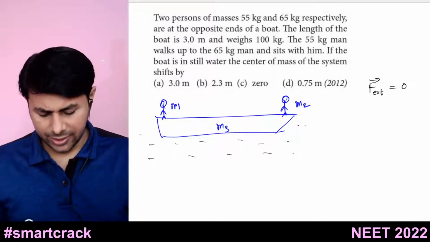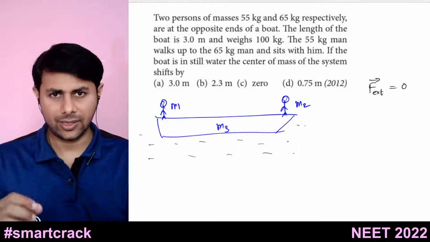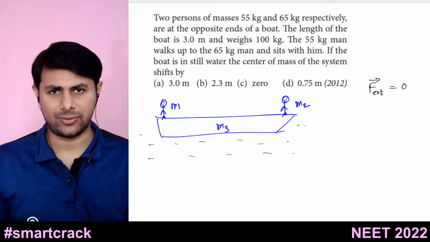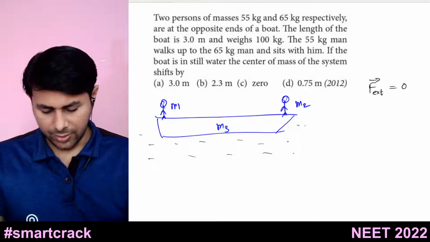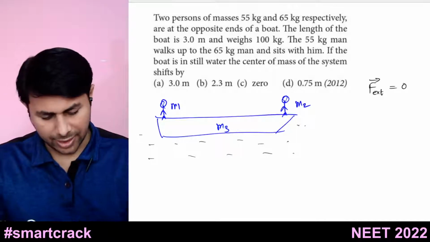But since the boat is in still water, that means the center of mass is still and it will remain still because the net external force is 0. So the answer is option C. The center of mass will not shift.